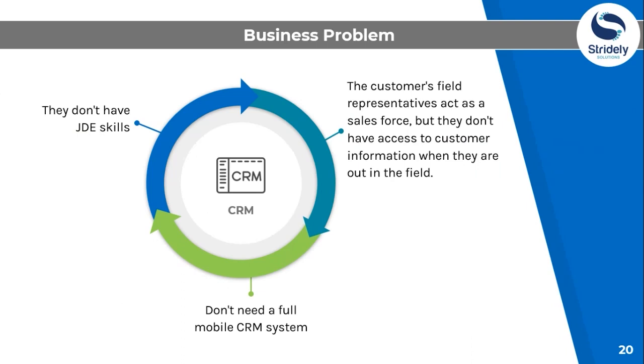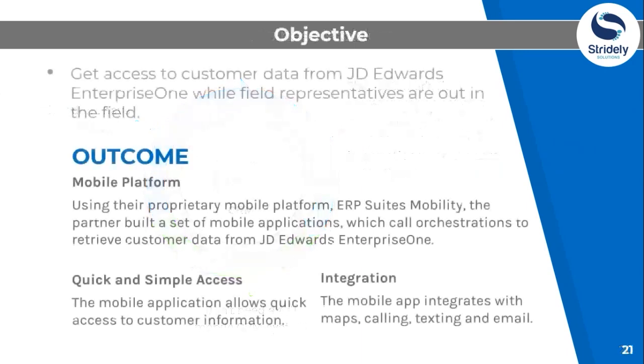All right. Now the objective is to get access to customer data from JD Edwards Enterprise One while all the field representatives are out in the field. Now, the outcome after implementing the orchestration for mobile applications is that the customer must be having this mobile platform, ERP Suites Mobility.